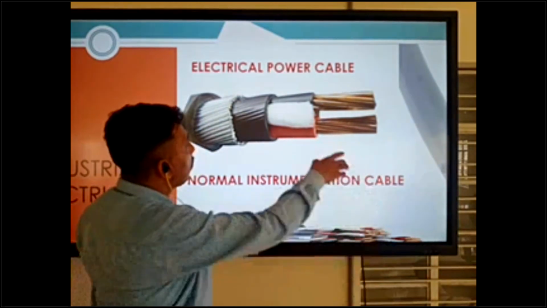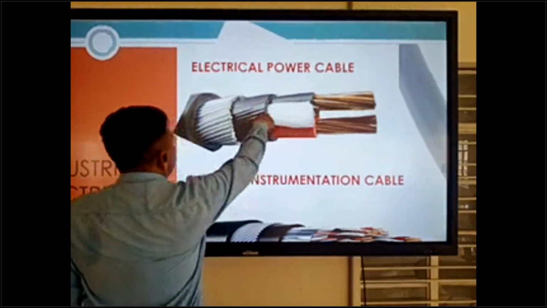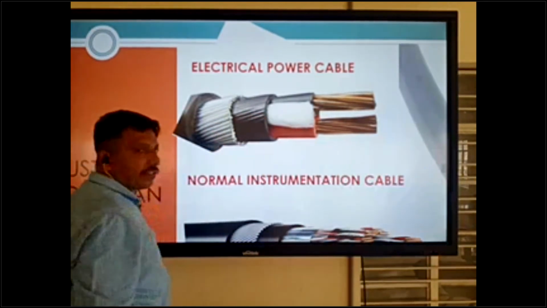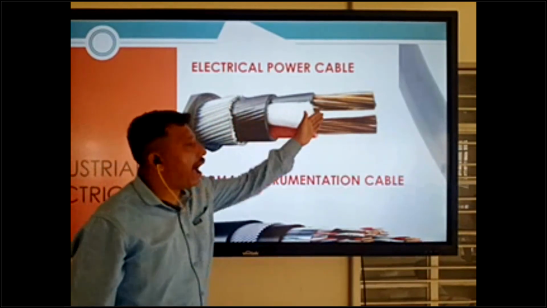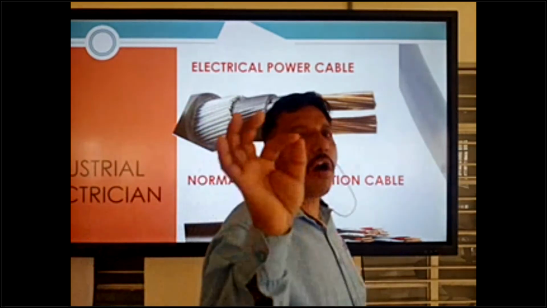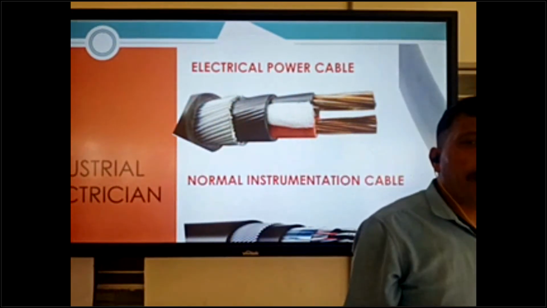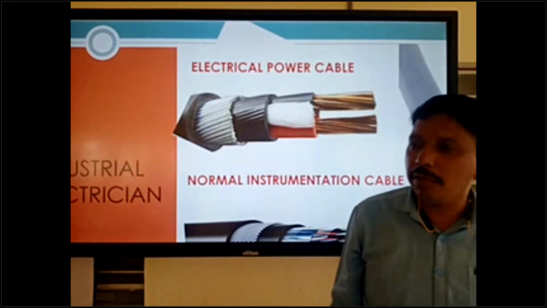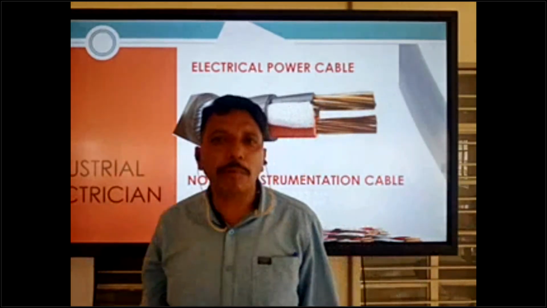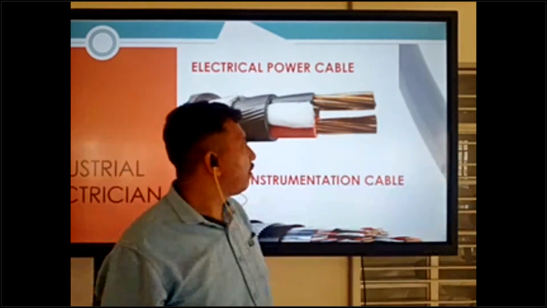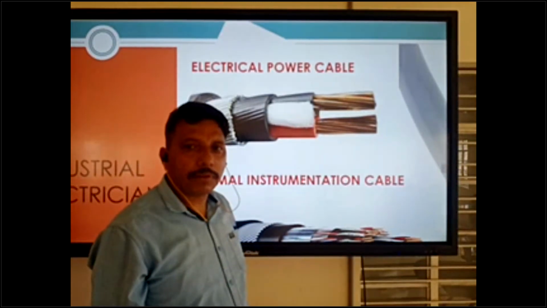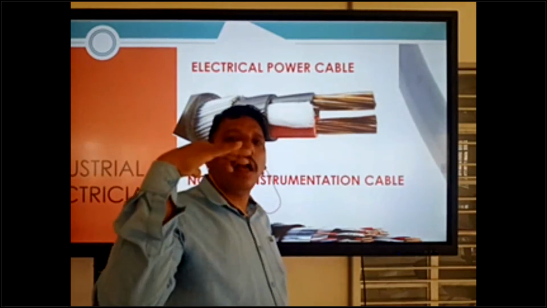Okay, so this has conductor insulation, cable insulation, inner insulation, armor and outer insulation. These are the five parts. Maximum use in the Gulf is copper type conductor cable, not aluminum. In our country, we mostly use aluminum, but in the Gulf, copper type is used. You can find copper type most there, while in our country we find aluminum type.